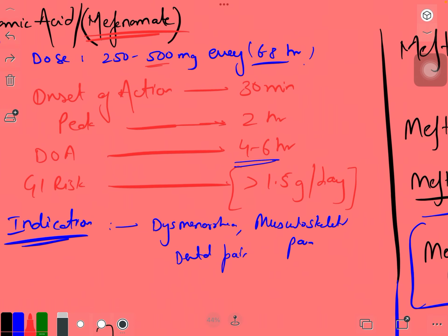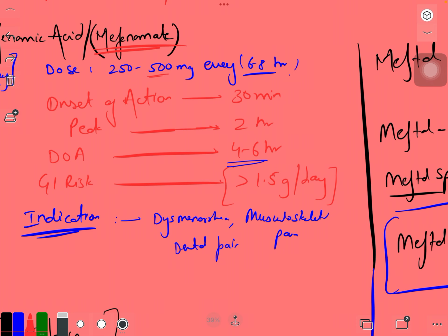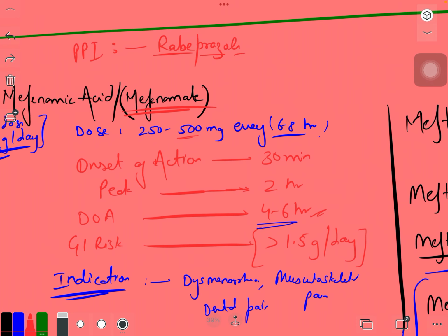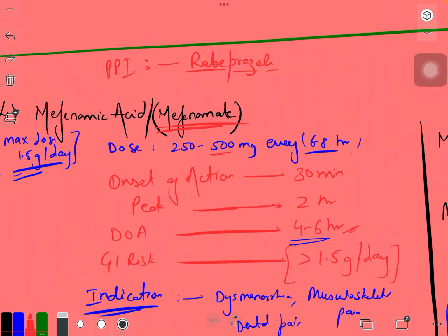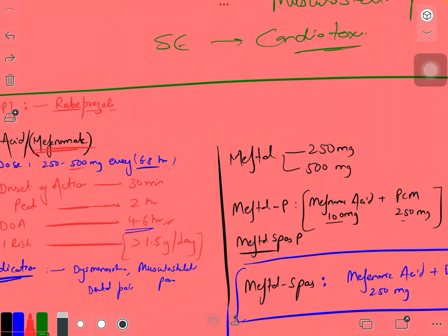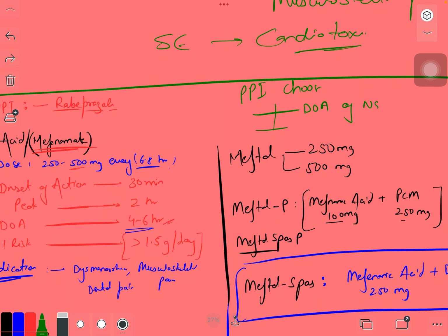How to choose a PPI depends on two factors: the duration of action of the NSAID and the potency required.